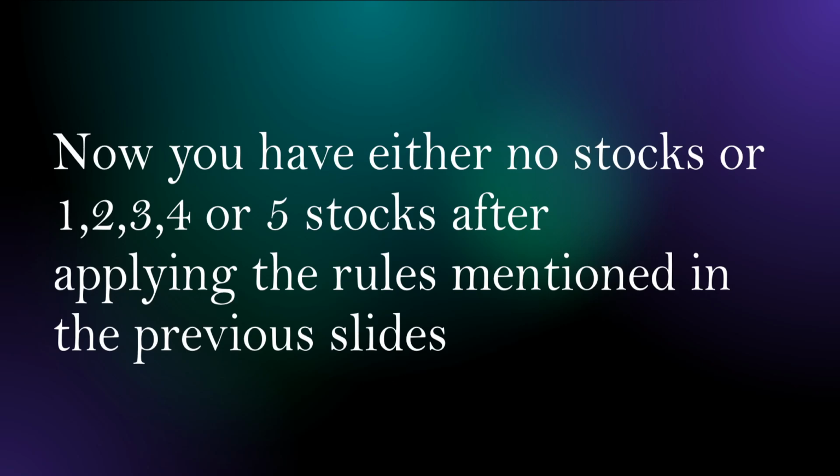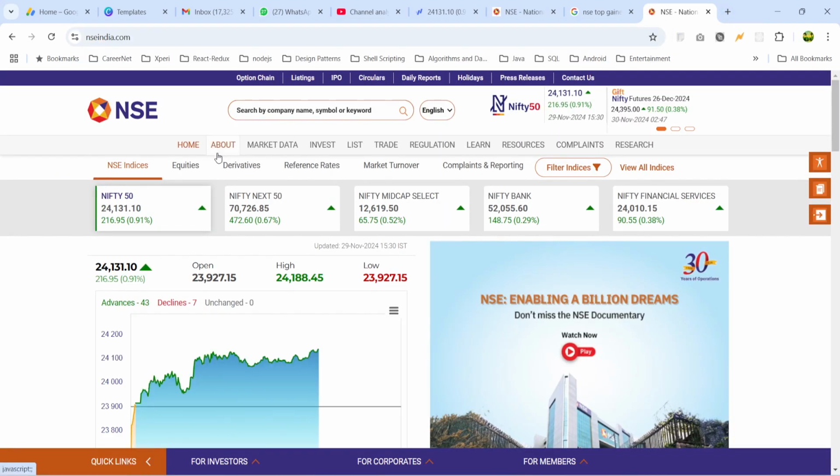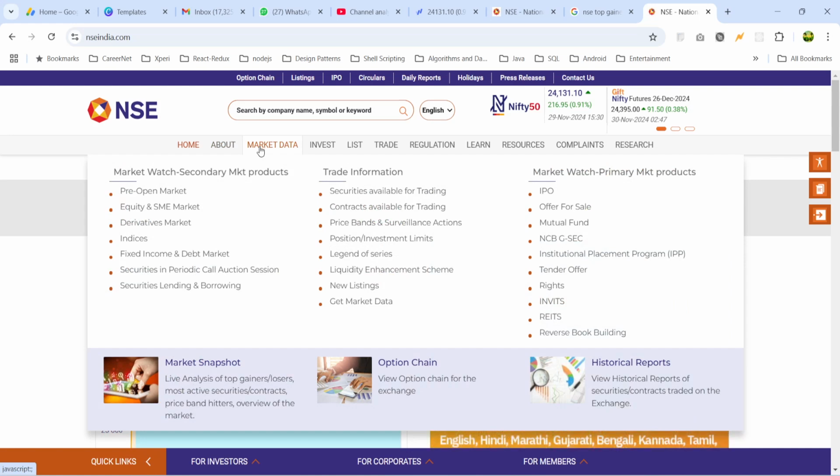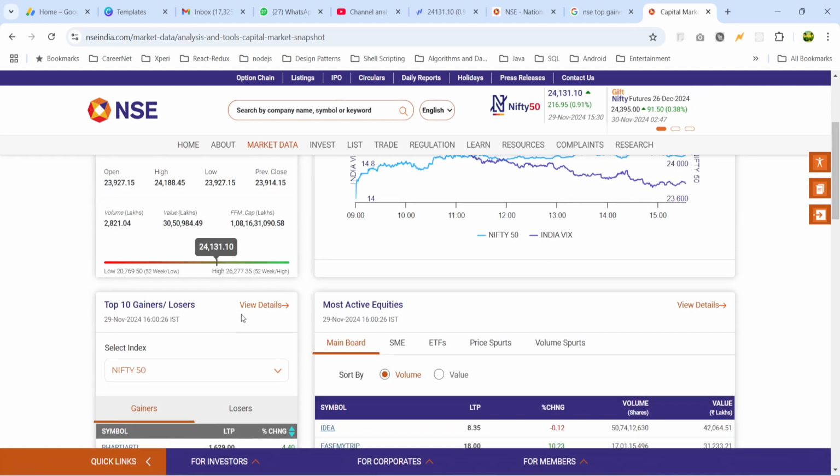Okay. Let me go to the NSE website and tell you how to choose the stocks before the market opens for trading this strategy. Go to nseindia.com and inside market data you have this market snapshot. Click on this. Then go down. There's a top gainers and losers section. Click view details here.